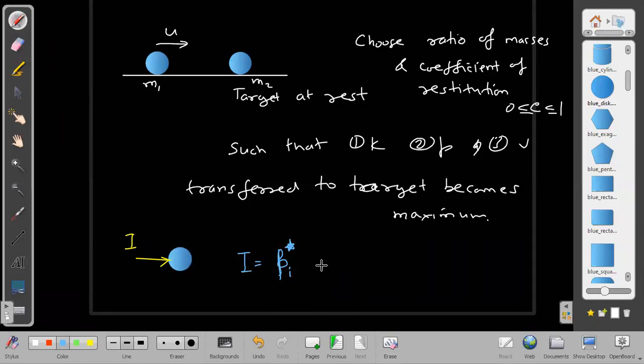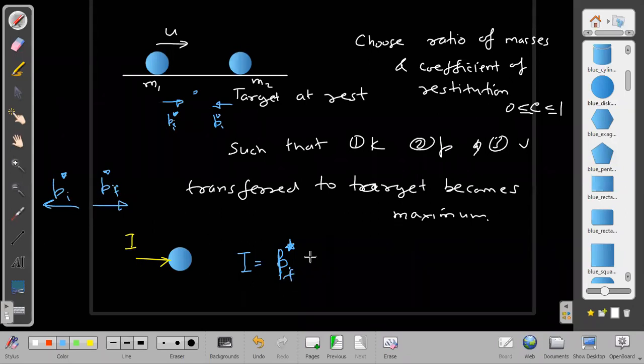Initial momentum in the center of mass frame was P initial star backwards. In the center of mass frame, the particles appear to be moving in opposite directions. One is going this side, one will be going backwards. So its momentum will be backwards P initial star for the second particle. But after it collided, they will start moving away from each other. Then their momentum will change direction. It will become P final star. So the change will be P final minus P initial.